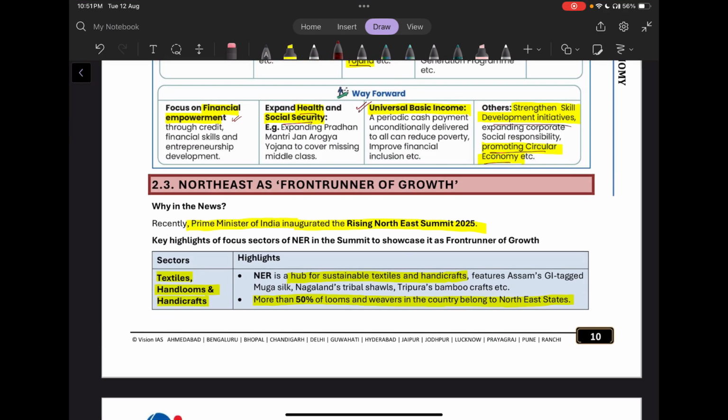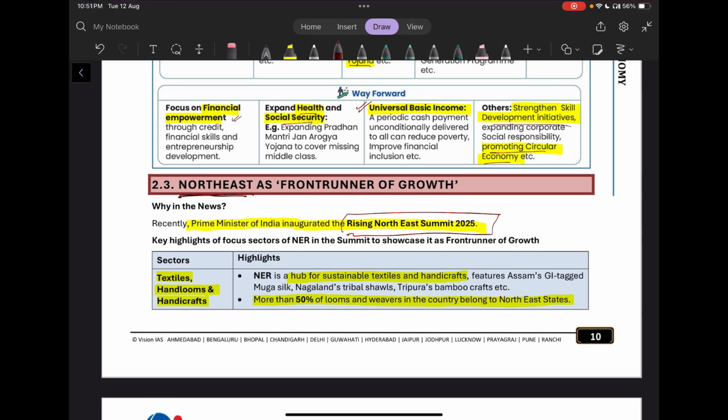Now, the next topic is about northeastern India. So, the Prime Minister of India basically inaugurated the Rising Northeast Summit 2025. Now, what were the key highlights? Why was the Northeast portrayed as the front runner of growth? So, talking about the sectors, what were the highlights?